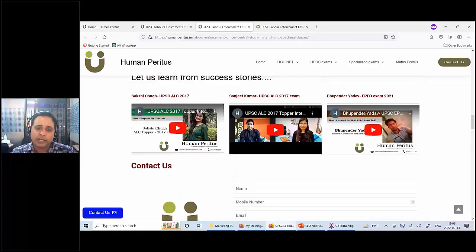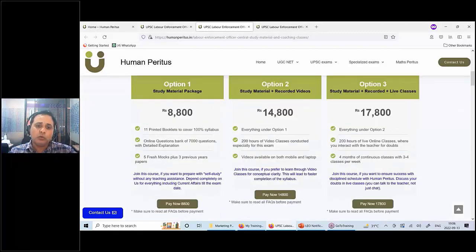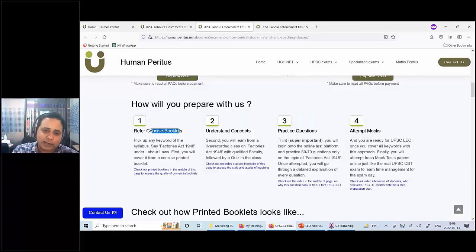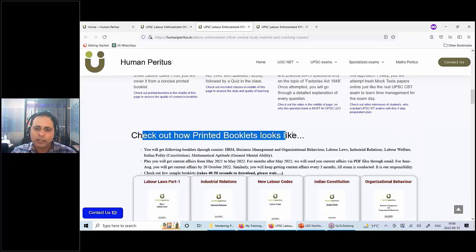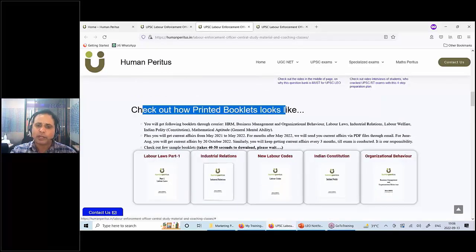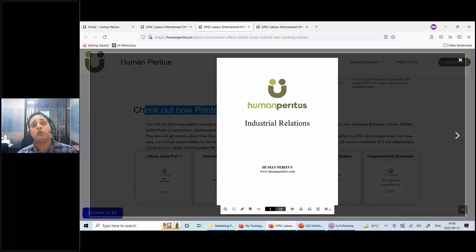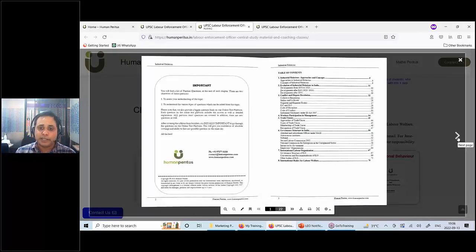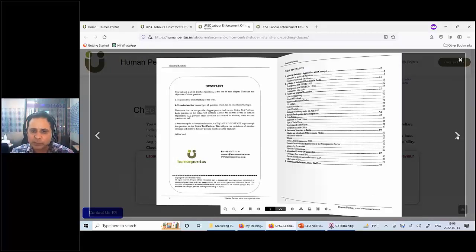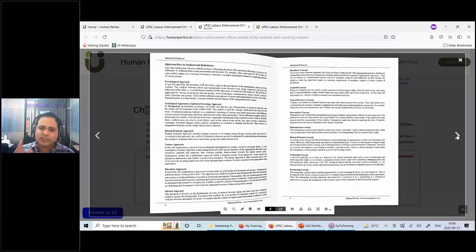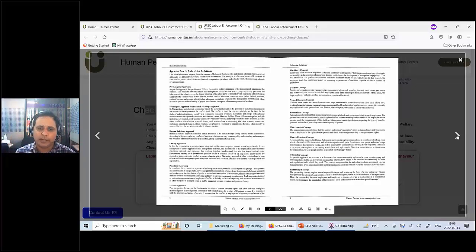So you can go through some of these classes to review them. Okay? Another thing, guys, if you want to assess the quality of content in the concise booklets, again go to this section on the same page, check out how the printed booklets look, and you can pick any one or two booklets that we have provided and look at the quality of content in these printed booklets. Again, these are sample booklets, but you will see the full index page, and besides that 10-15 pages as well, and this will give you a good idea of how content has been arranged in these concise booklets.